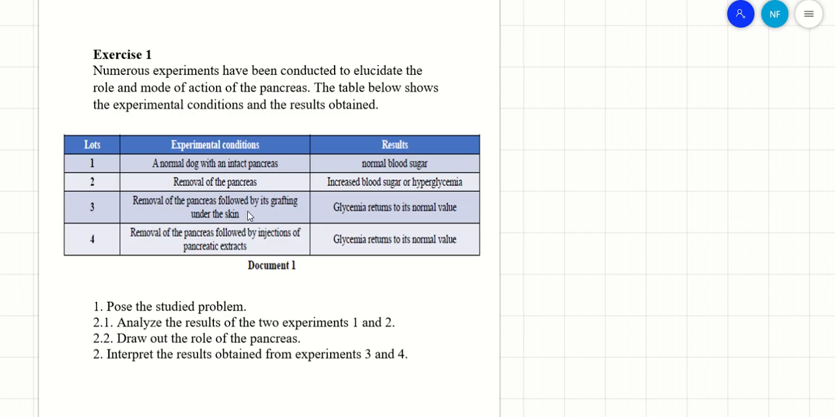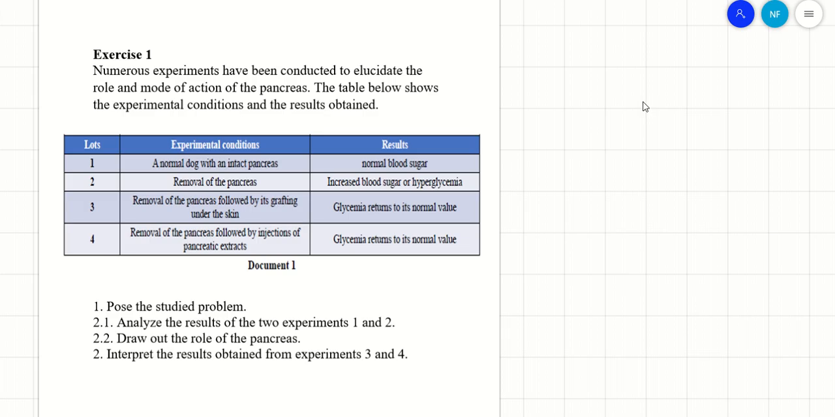The second one, removal of the pancreas followed by grafting it under the skin. The pancreas is located in the abdomen, but I'm removing this pancreas and placing it under the skin, meaning in a different location. Glycemia returns to its normal value. This means the pancreas is able to perform its function even though it's placed in a different location.